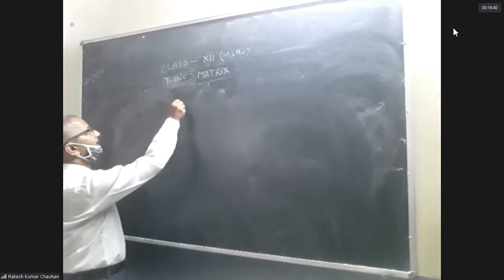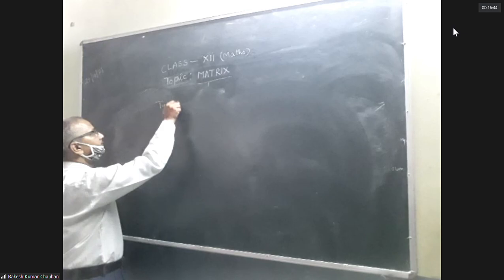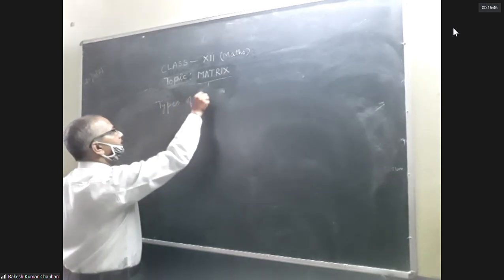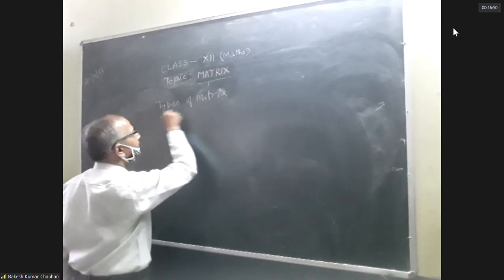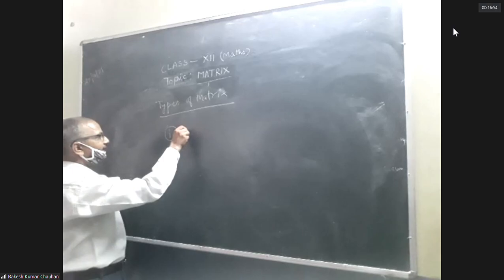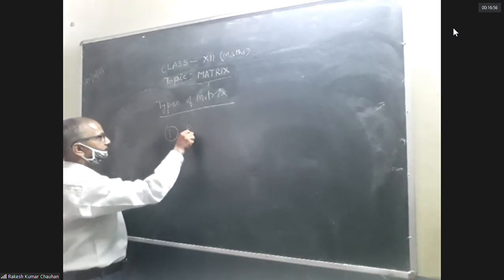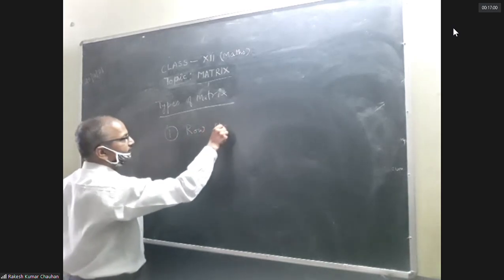Now, types of matrix. Number 1, row matrix.